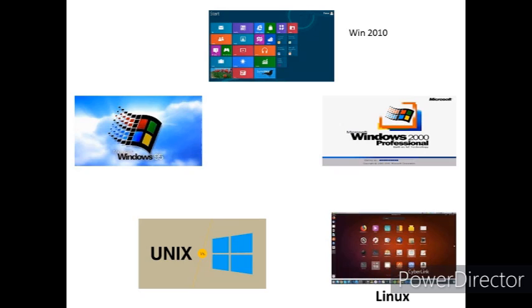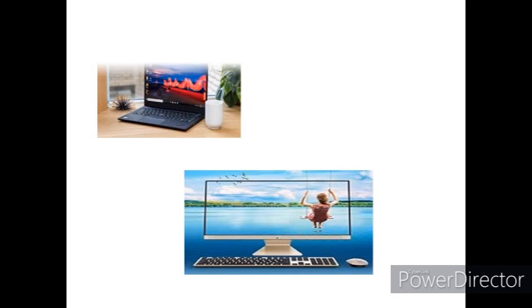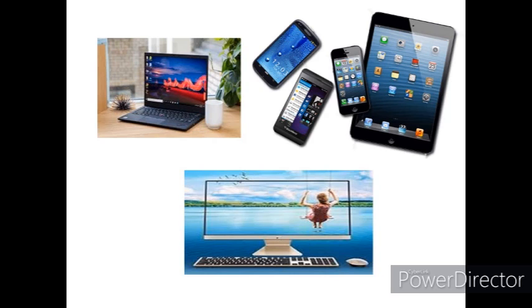Some examples of operating systems are Windows 2000, Windows 2010, Windows 95, Unix operating system, Linux operating system. Every desktop, laptop, computer, tablet and smartphone includes an operating system that provides basic functionality for the device.